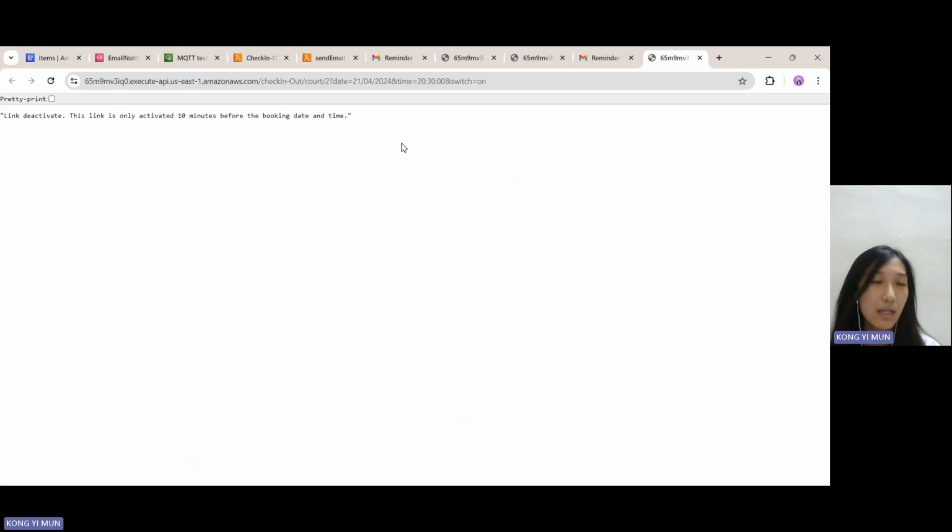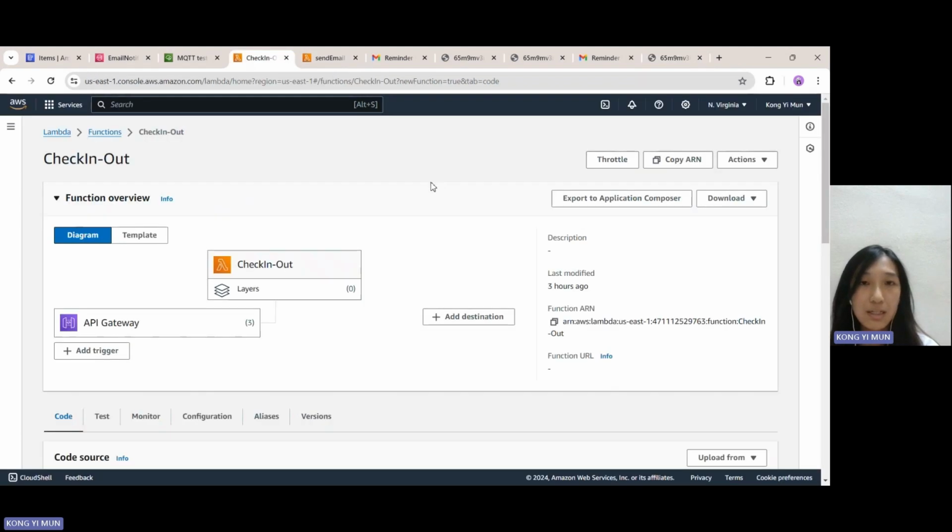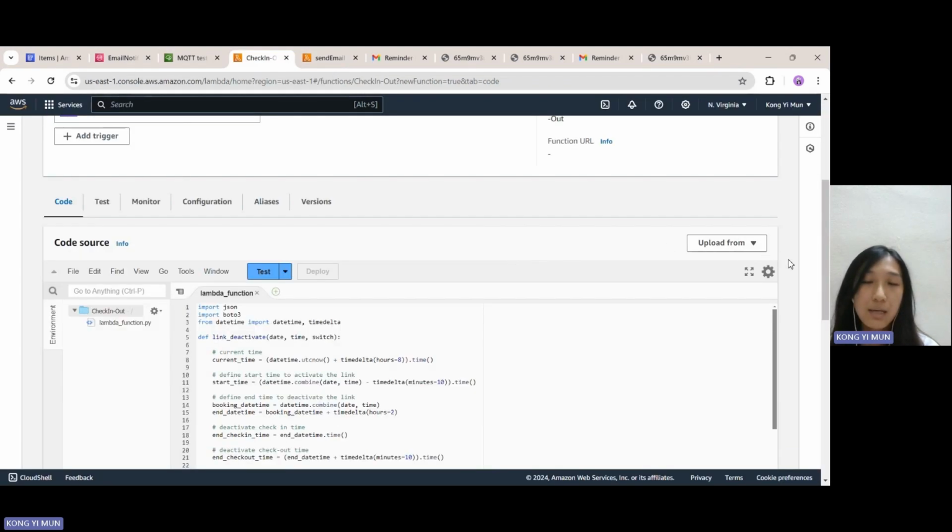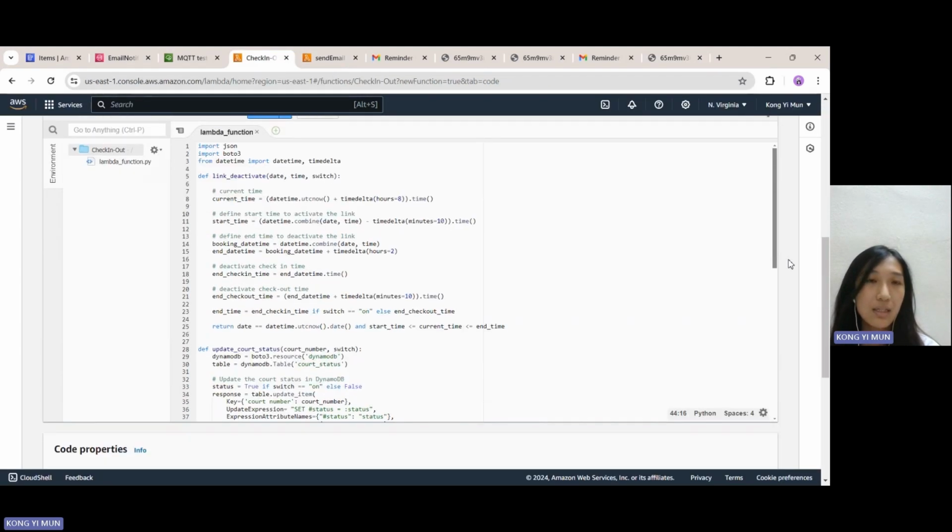and if the user clicks on this link, it will say that the link is deactivated, and this link is only activated 10 minutes before the booking date and time. So how we could do this is using this check-in out Lambda. This Lambda will do 3 things, which is it will check if the link should activate or not.